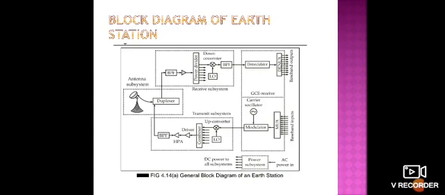The up converted output is fed to the combiner, which combines the different RF signals into one RF signal. Then it is amplified by the power amplifier and transmitted to the satellite through the antenna subsystem.